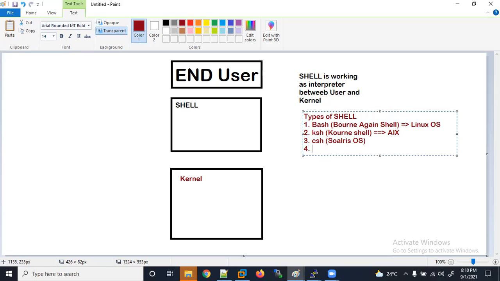Fourth is the Bourne shell, a legacy shell of Bash, while Bash is now upgraded.